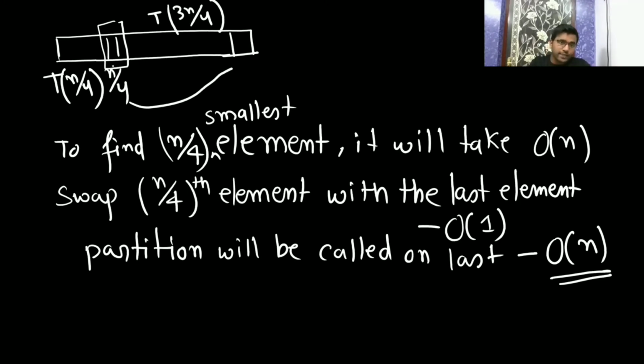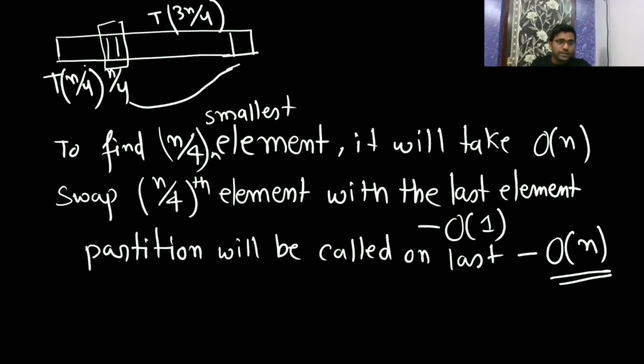Because you are swapping the n by 4th smallest element to the last, and then calling the partition function, it will place it in its correct position. So you are going to get two partitions: one partition will have n by 4 elements, and the other will have 3n by 4 elements. Please let me know, is it clear or not? Everyone with me, please let me know whether it is clear or not.